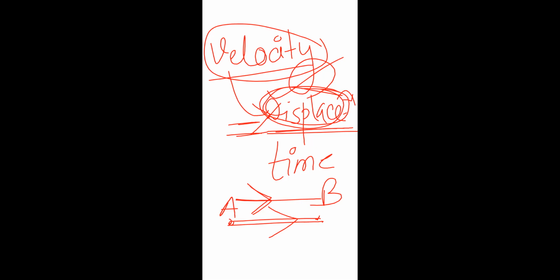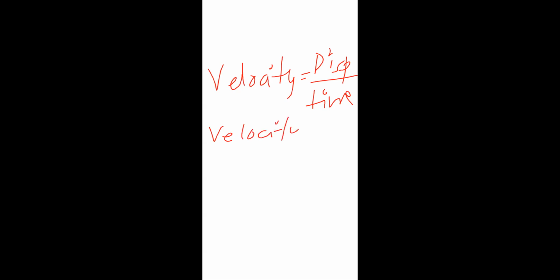Now just write velocity is equal to displacement by time. I think all of you have written displacement by time. Now write velocity is denoted by V. Look, it is vector, so we will put V, but there we will put the direction sign above V. Clear? It proves that this is vector.